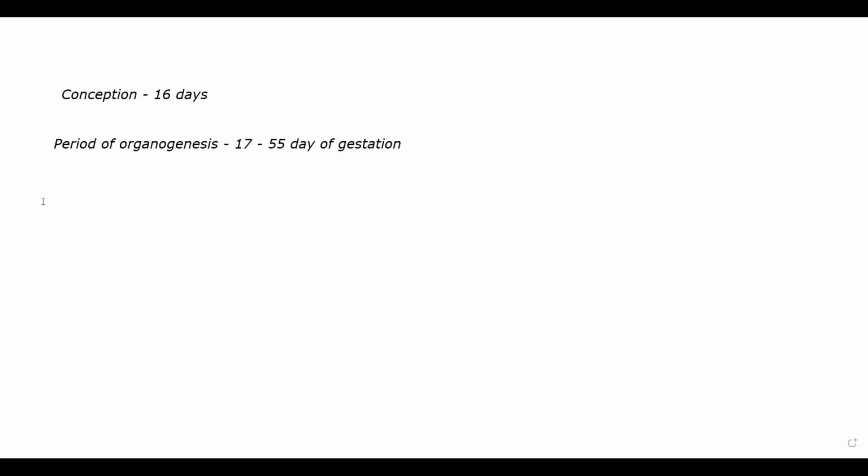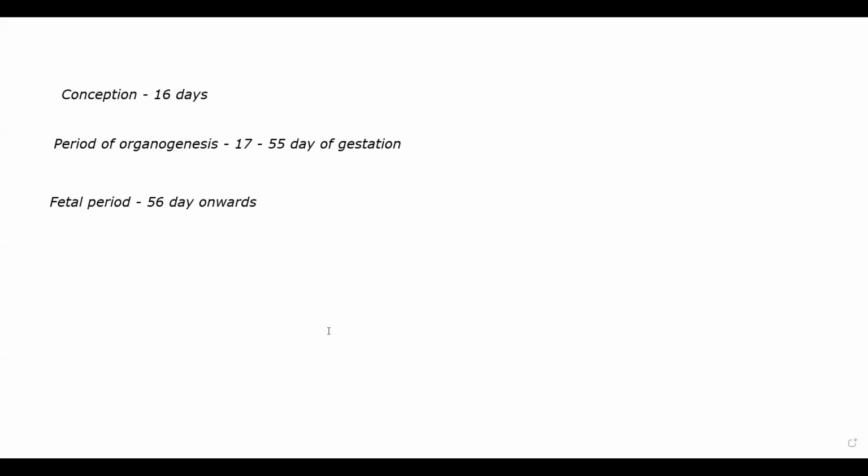Then the third one is the fetal period, that is, let's suppose the 56th day onwards. In this, the period mainly involves growth and development. So if you give any teratogenic drug, it will affect the development of the baby.